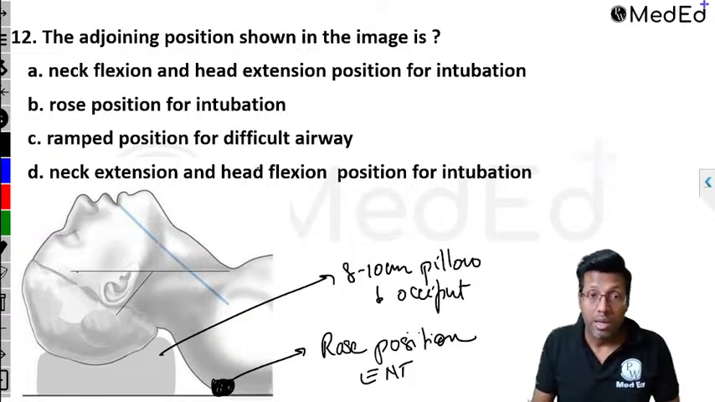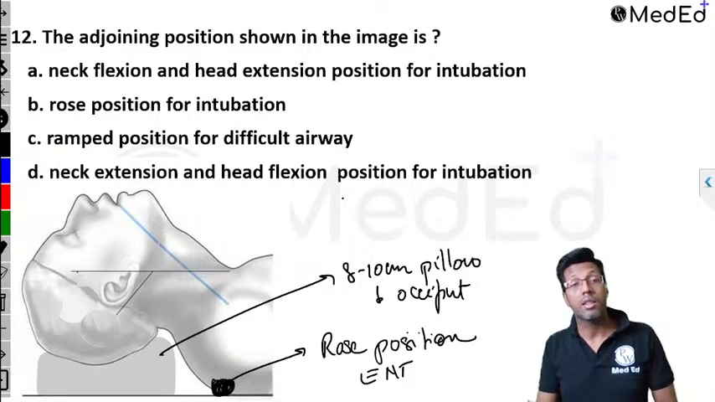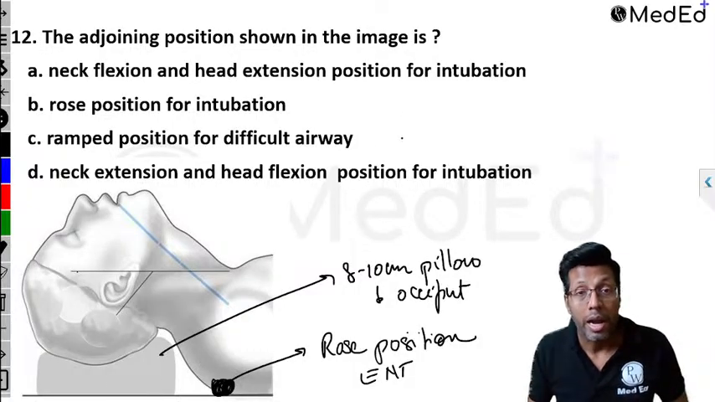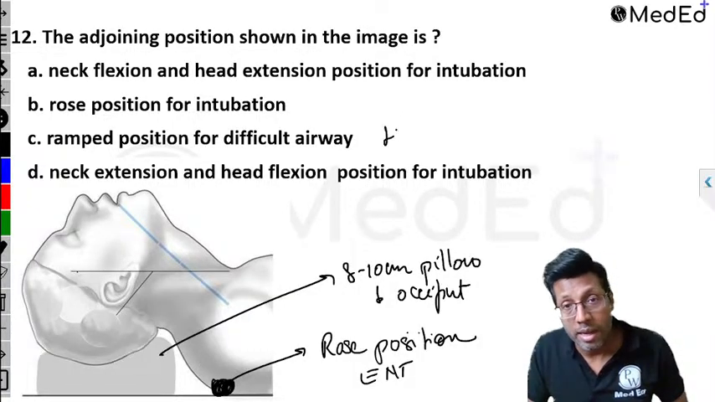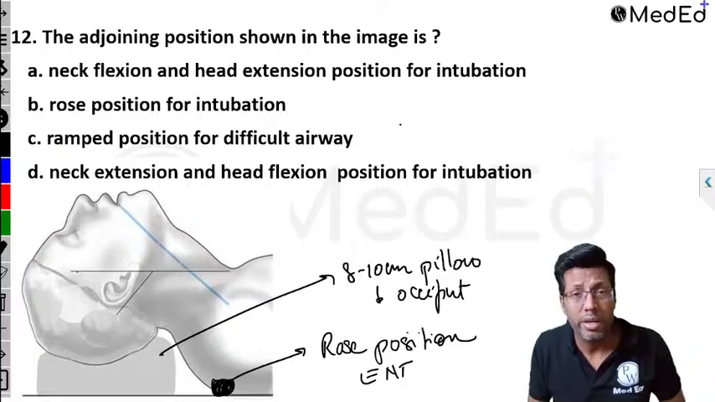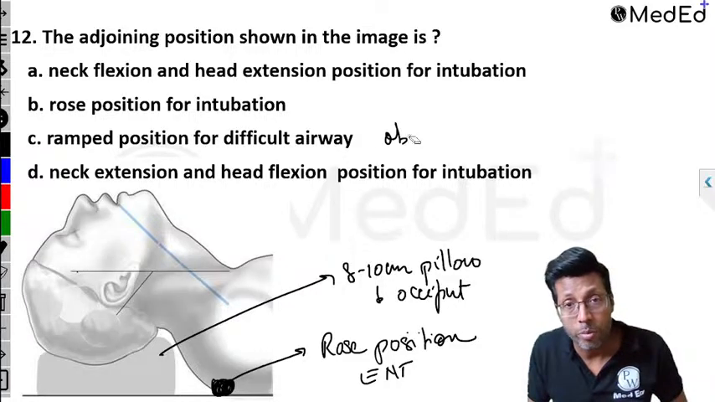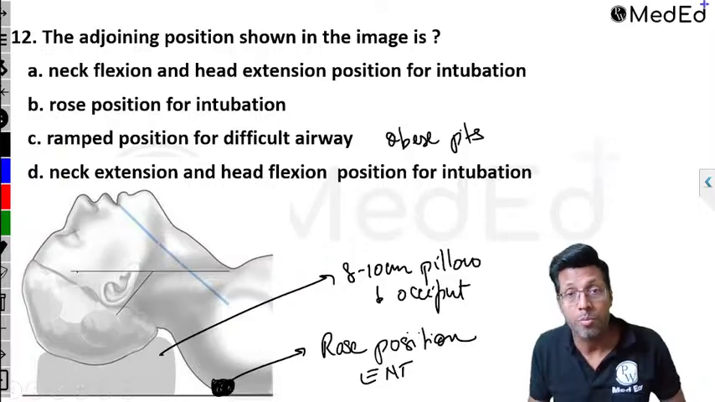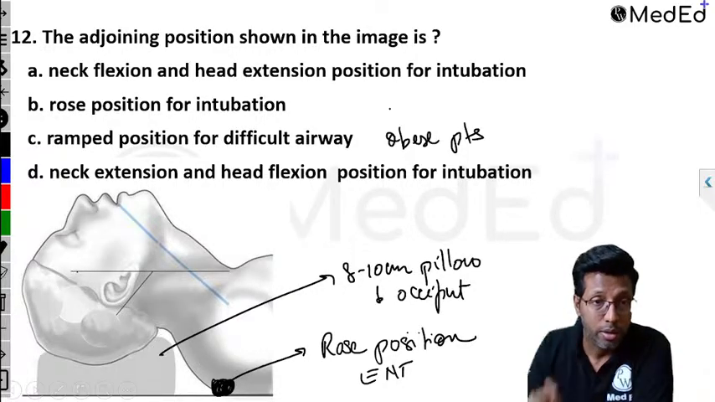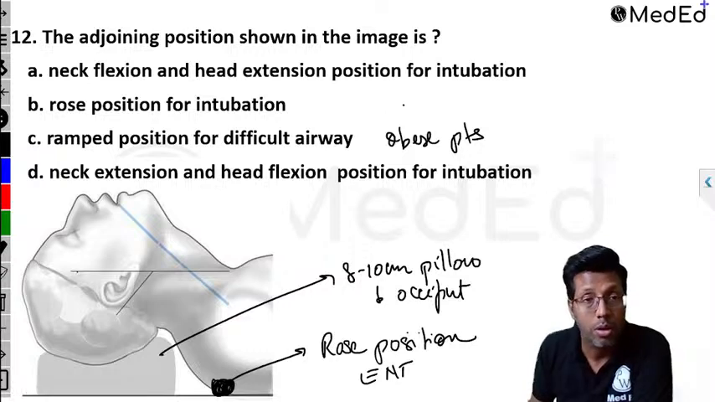Ramped position for difficult airway. Yes, for a difficult airway, there is a ramped position which is normally done. No doubt about it, right? And the ramped position is also called the head elevated laryngoscopic position. It is normally done in obese patients with difficult intubation. That's done in obese patients, where the patient is almost sitting up, right? You do it like that. That is called ramped position. Those two are out.